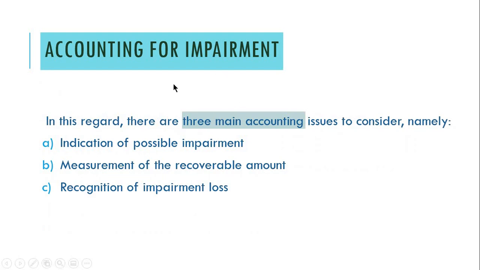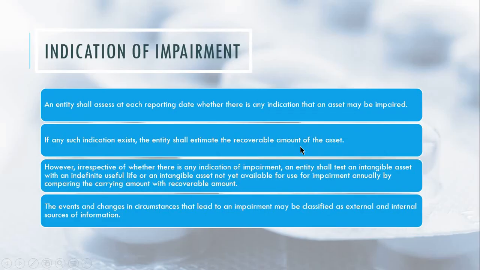So, accounting for impairment. In this regard, there are actually three main accounting issues to consider. Normally, when is there an indication of possible impairment? How to measure the recoverable amount, and when and how to recognize impairment loss. So the discussion will be focusing on these three main accounting issues.